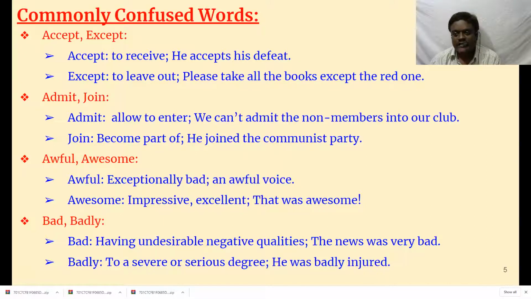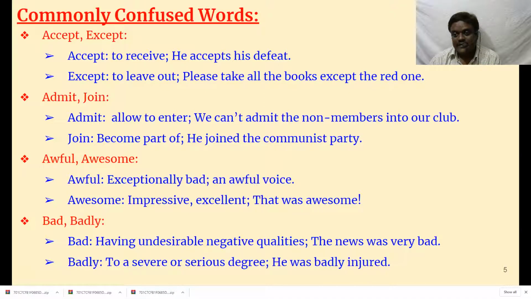Admit, join. They don't sound similar, but we get confused whether to use admit or join. There is a slight difference between these two words. Admit means allowed to enter. For example, when you take admission, you are allowed to join the college. We can't admit non-members into our club.